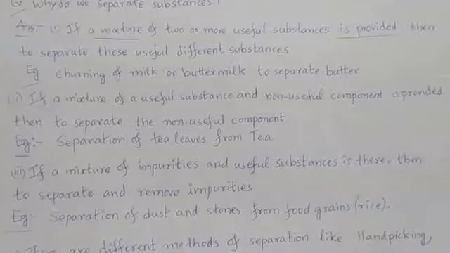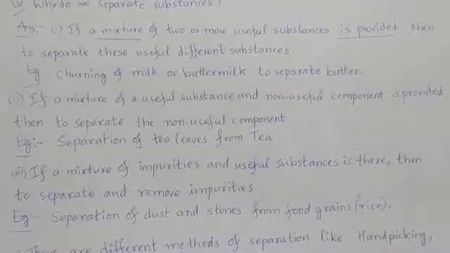The purpose is effective utilization of individual substance.